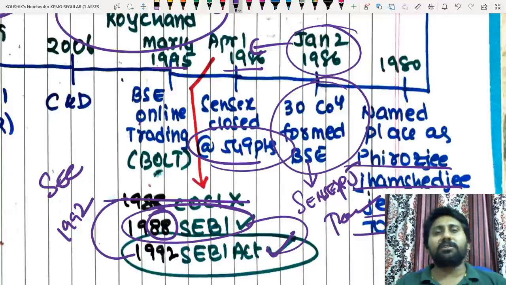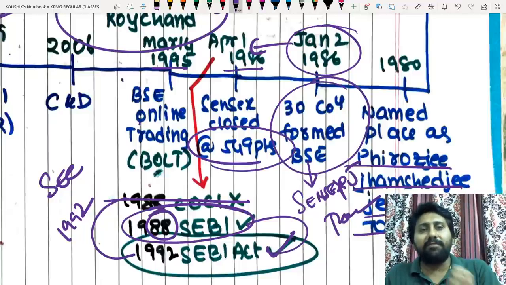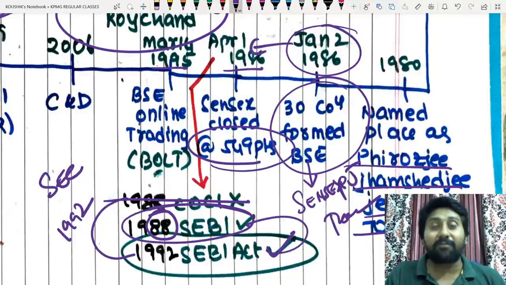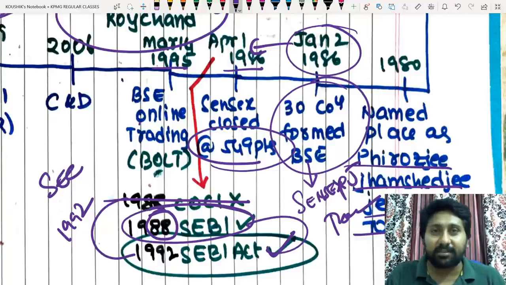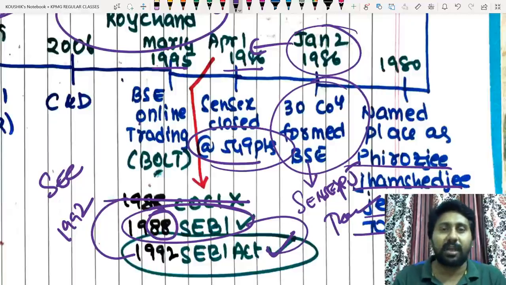Vision 2020 means he envisioned how the future would be for India. At that point of time, he said, start NSE today, let's make it computerized. After 20 years, India will become the world leader in stock markets. And that's how the National Stock Exchange was incorporated in the year 1992. Today it has become the world's third biggest stock exchange to trade in derivative futures, and Asia's biggest to trade in derivatives.